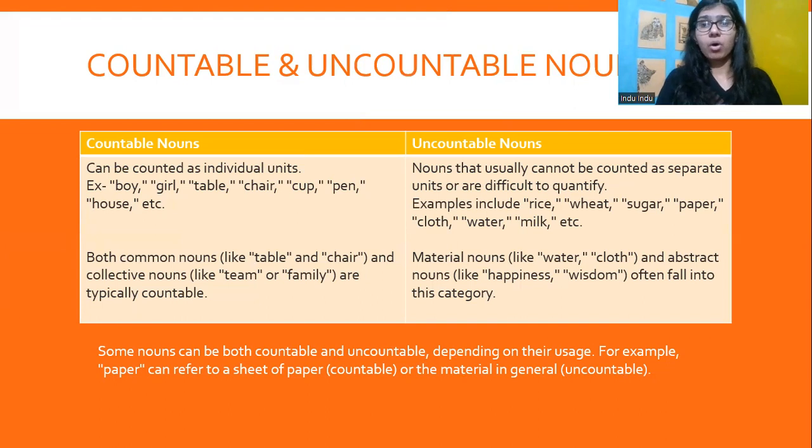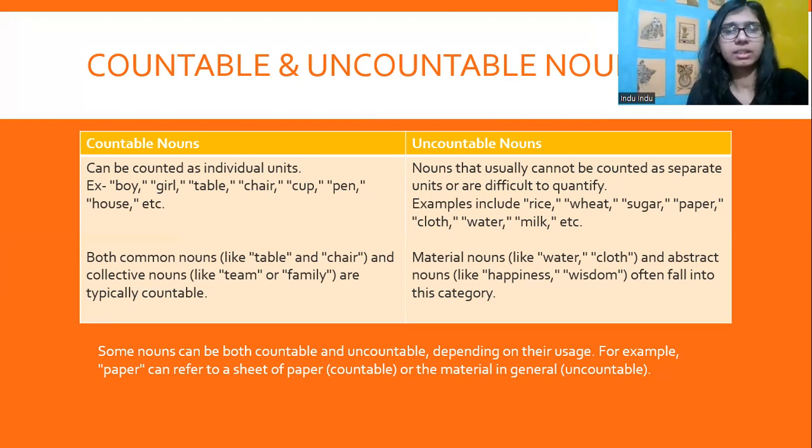Uncountable nouns. So, all abstract nouns would be uncountable nouns. You cannot quantify honesty. You cannot quantify truth. And then you cannot quantify rice, wheat, sugar, paper, cloth, water, milk. You cannot quantify all these things. So, all material nouns and abstract nouns fall into the category of uncountable nouns, whereas common nouns and collective nouns are typically countable.